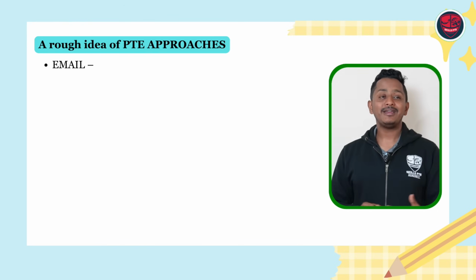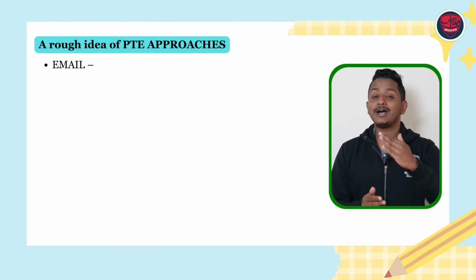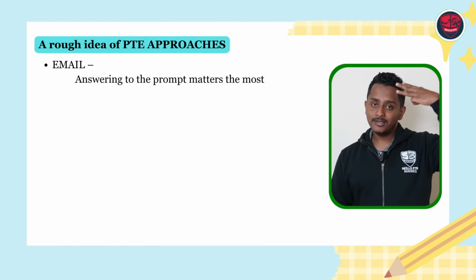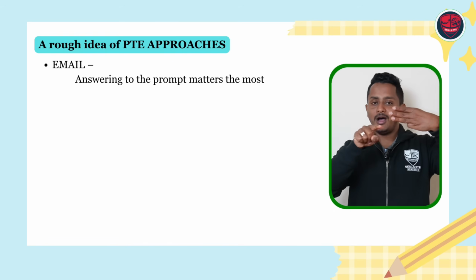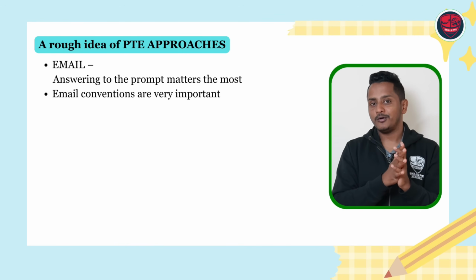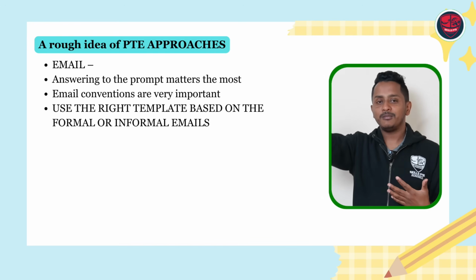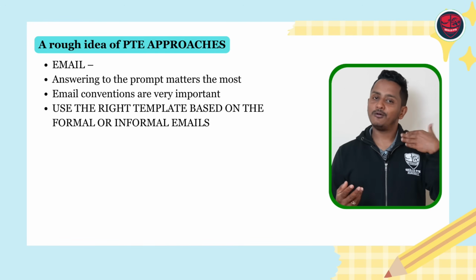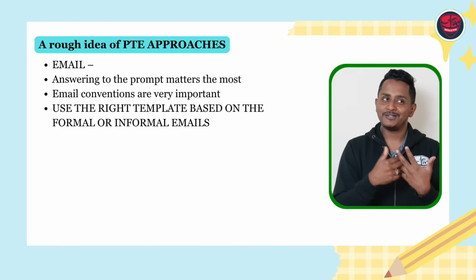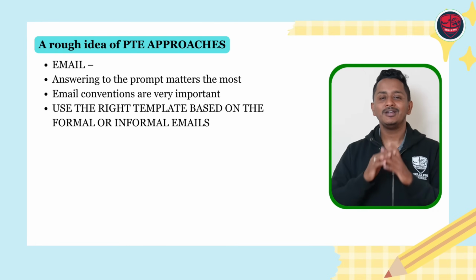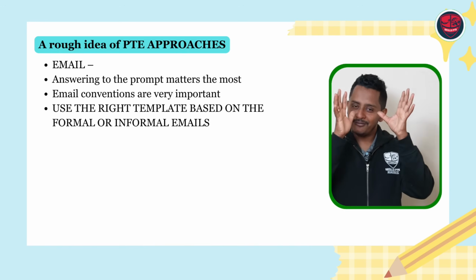How about email writing? In email writing, what matters the most is answering the prompt. If there are 3 bullet questions asked, you need to address them separately. Email conventions are very, very important. For a formal letter, use the formal template. For informal, use the informal template. For the formal, use a formal, respectful tone. And for an informal question, use a friendly tone. So all these are very, very important.